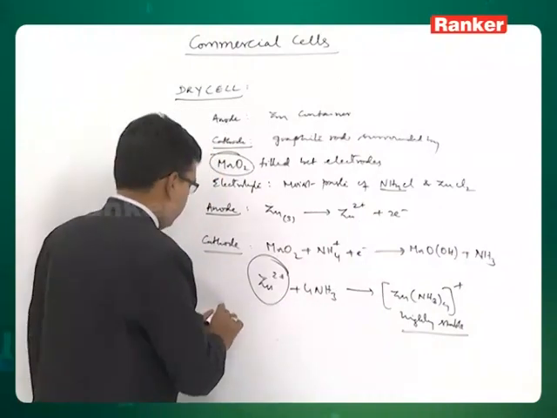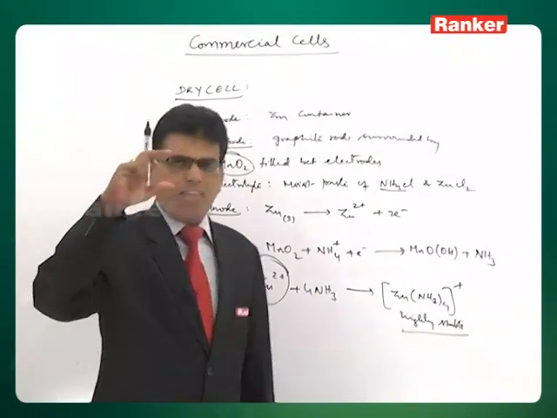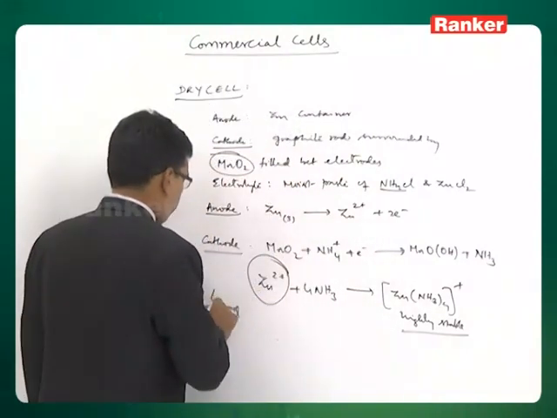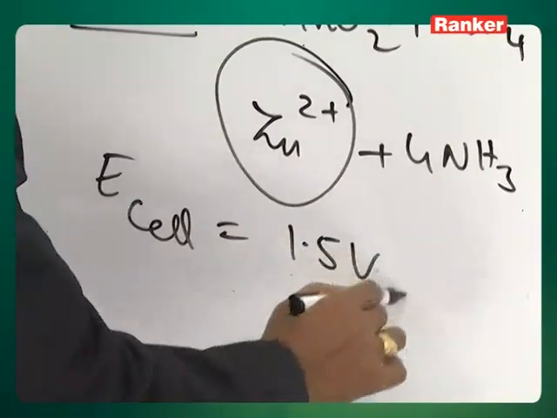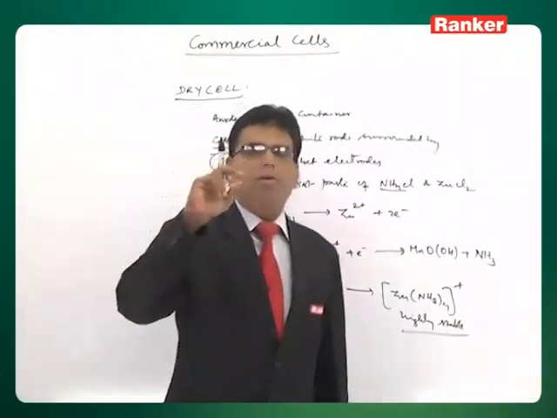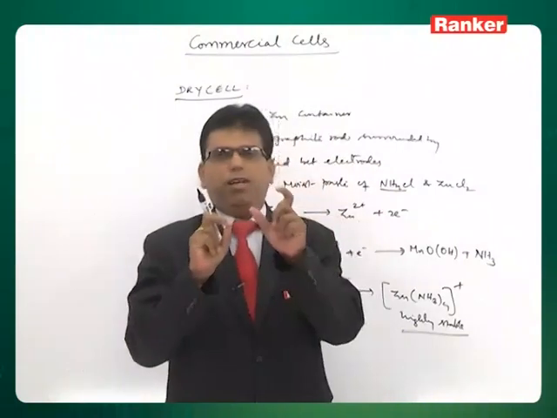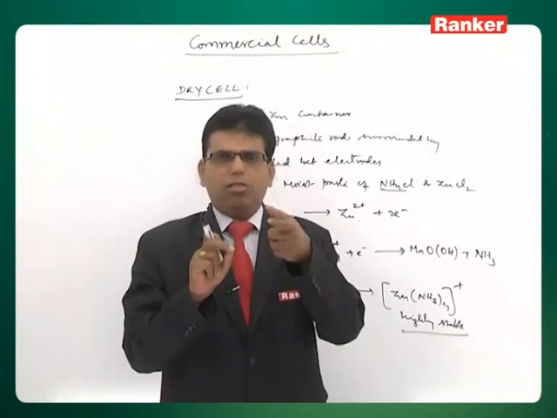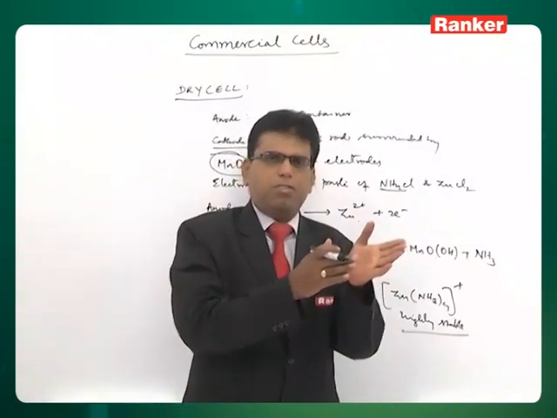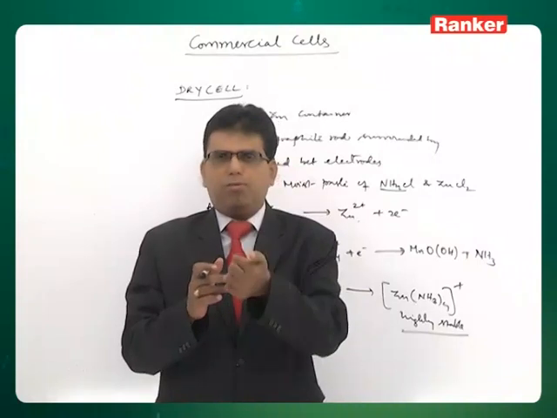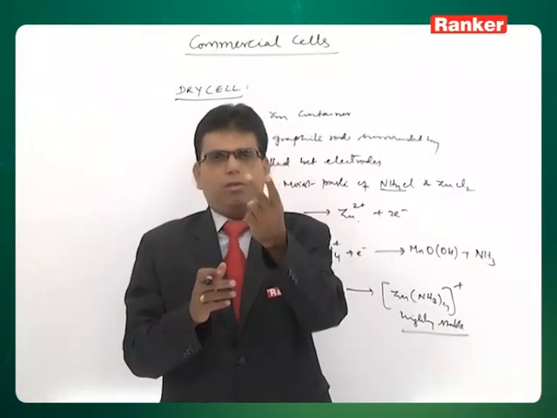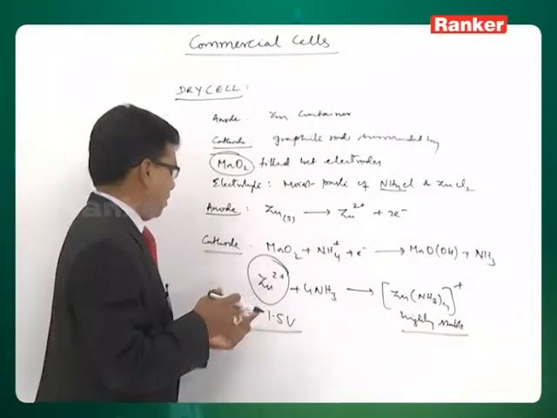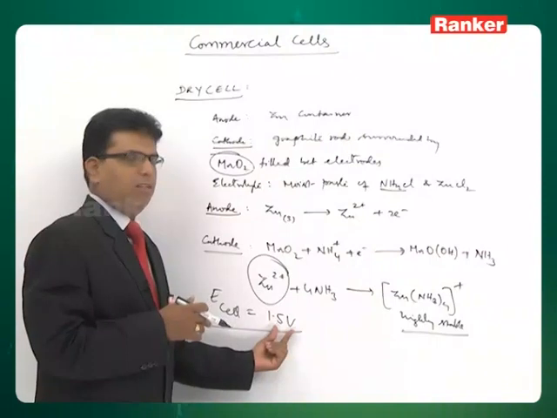And here the cell potential, as all of you must have seen on those batteries, it will be written that E is equal to 1.5 volts. Each battery is of 1.5 volts. Suppose a particular transistor requires 6 volts, then we use 4 such batteries in sequence. A torchlight that works at 3 volts requires 2 batteries. So depending on the net voltage that is required, we increase the number of batteries.